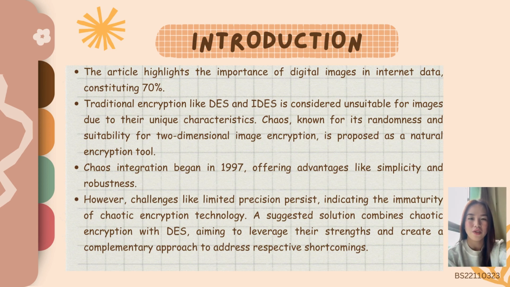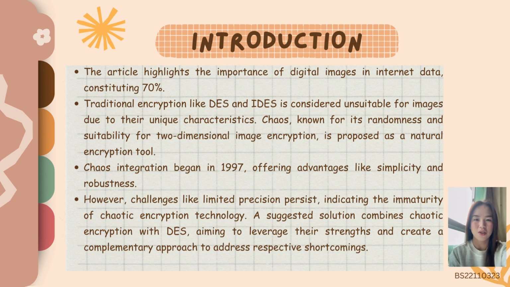The integration of chaos into digital image encryption began in 1997 with Friedrich. Despite the advantages of chaotic image encryption, such as simplicity, robustness, and faster encryption, challenges like limited precision, short cycles, and difficulties in measuring password formation and cycle persist. The article emphasized the immaturity of chaotic encryption technology compared to the traditional methods, calling for further research and improvement.